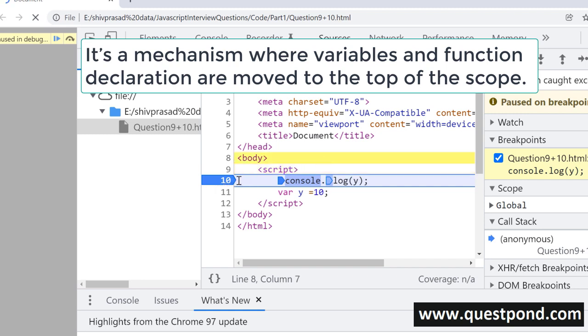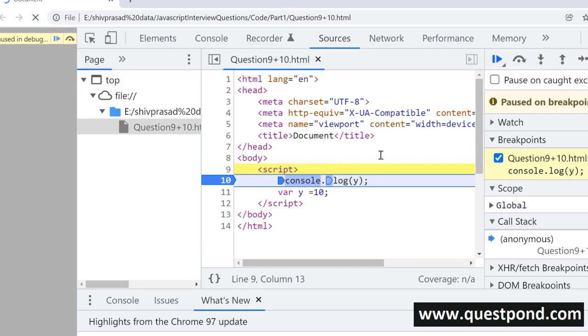But if you look at line number 10, if you try to refer to the y variable in line number 10, you will see that y is undefined. And what is undefined? Undefined means the variable is declared, but it is not initialized. It means we have var y, but it has not been initialized with a value, right? So what JavaScript has done is during the execution, during the runtime, it has moved the variable declaration to the top of the scope, right?